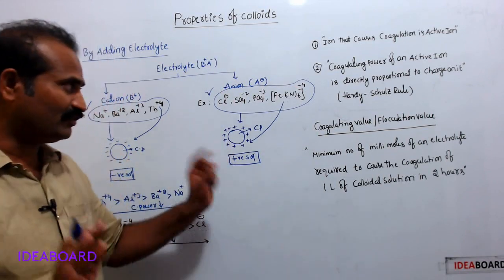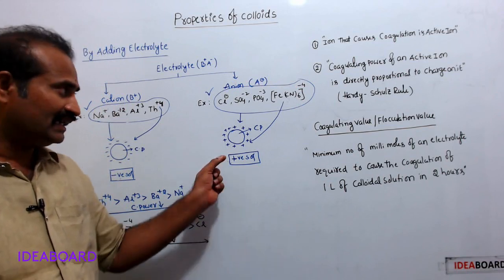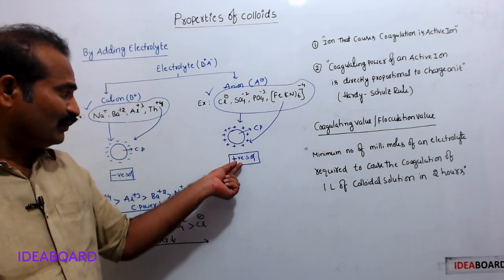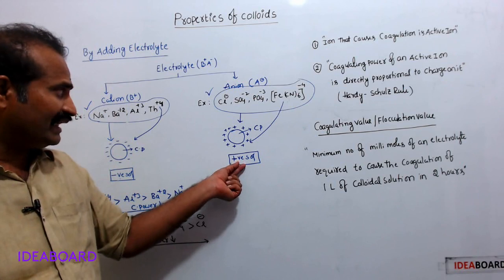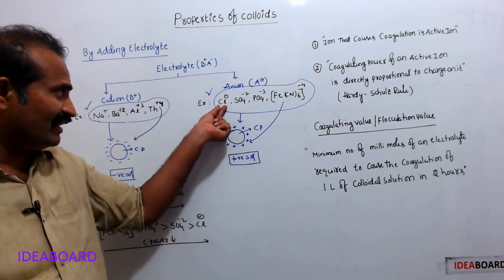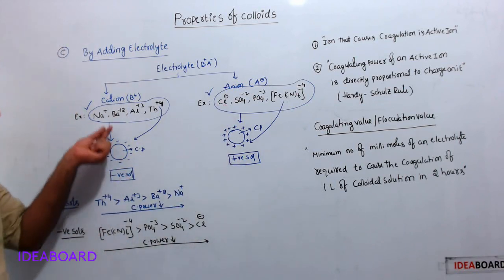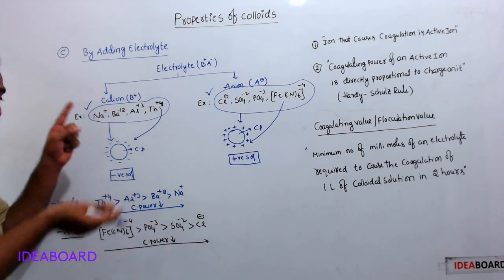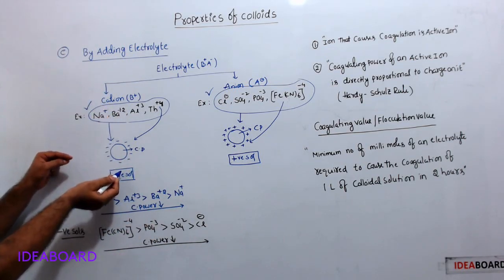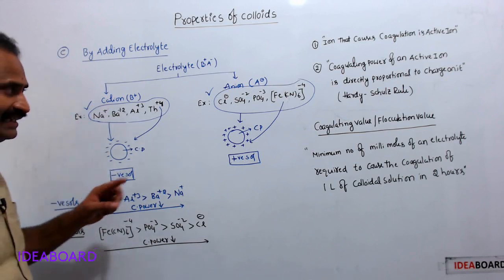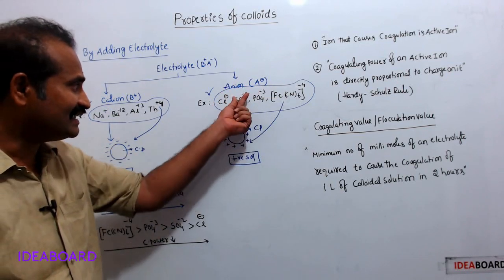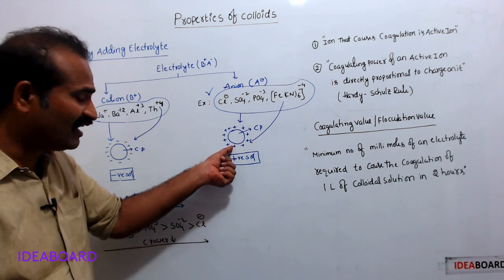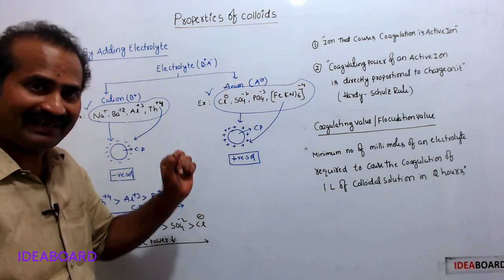This is an important point. Positive sol is coagulated by negative ion, negative sol is coagulated by positive ion. That is, the ion having opposite charge to that of the colloidal particle causes coagulation.